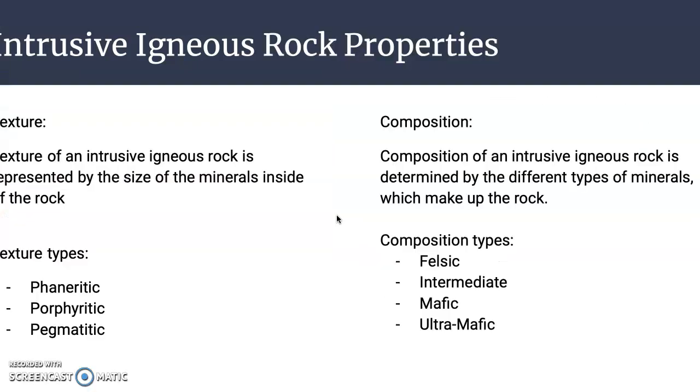The texture of an intrusive igneous rock is represented by the size of the minerals which are inside of the rock, and these texture types are pheneritic, porphyritic, and pegmatic. Sorry if I said those wrong. The composition is determined by the different types of minerals which are inside of the rock which make up the rock. The composition type can be felsic, intermediate, mafic, or ultramafic.